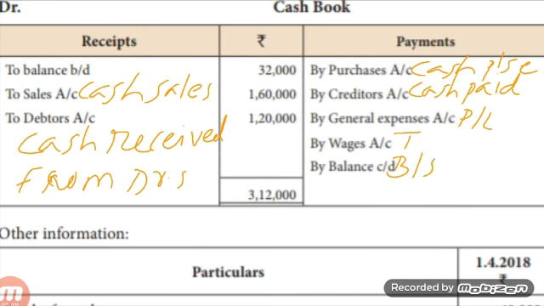While doing trading account, you should take cash sales from cash book. The next item is 'To debtors account'. Develop the journal. The journal is cash account debit to debtors. That means cash received from debtors. Take this amount to the total debtors account.